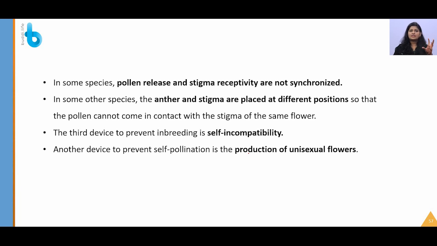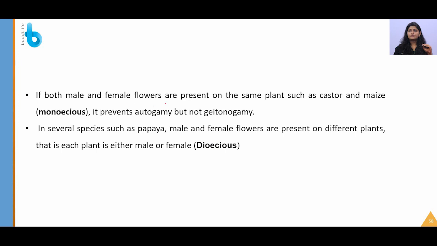So if flowers of only one sex are produced, what happens eventually? Self-pollination will be stopped. Again, if both male and female flowers are present on the same plant, that is monoecious. In several species, one plant will have only male flowers whereas another plant will have only female flowers, that is dioecious. Monoecious means a single plant has both male and female flowers, whereas dioecious plants, for example, if there is one papaya tree, it will be male. One more papaya tree may be male or female, like that.